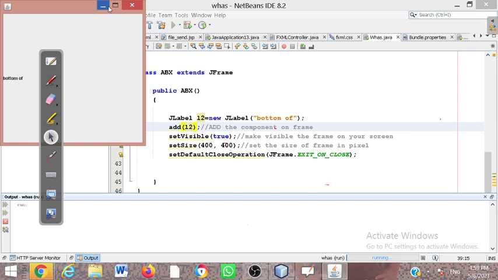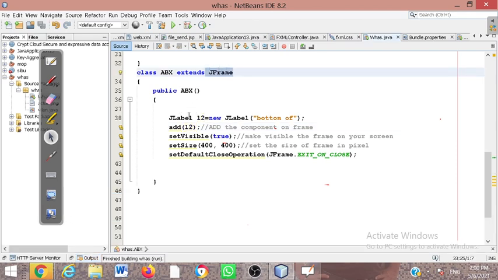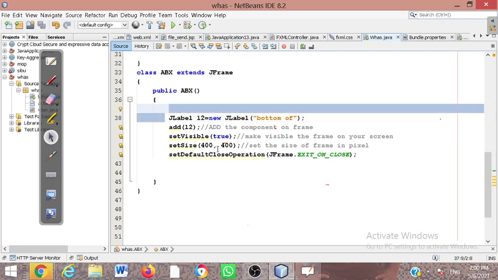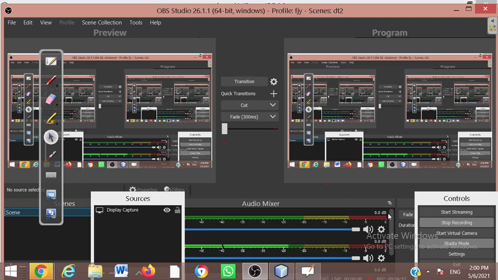So what is happening here, the point we have to say is that by default your Java frame is following the card layout, right. So whichever one is on top, only that can be seen, and the remaining will be hidden. So this is the conclusion of our discussion here, right. So thank you.